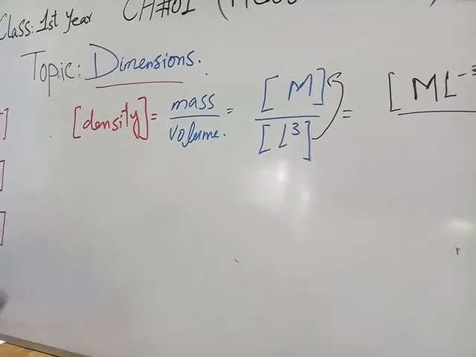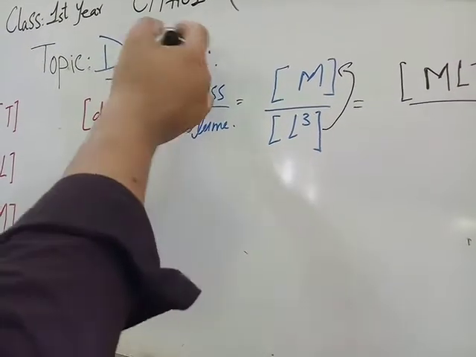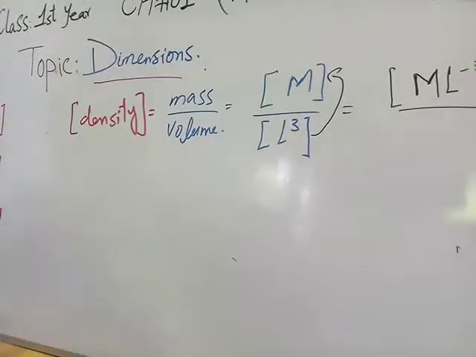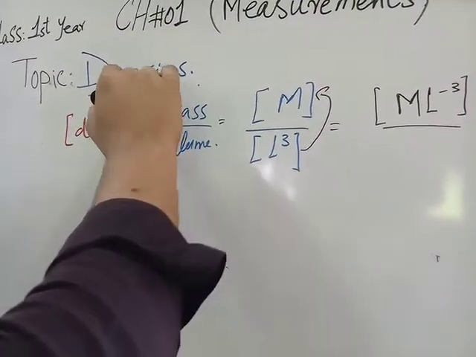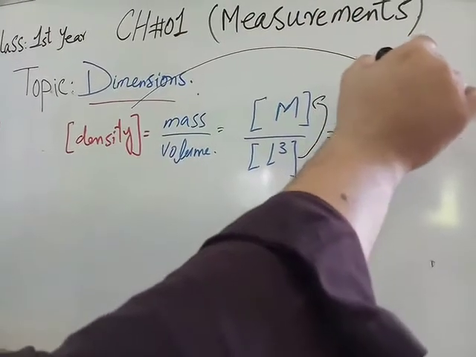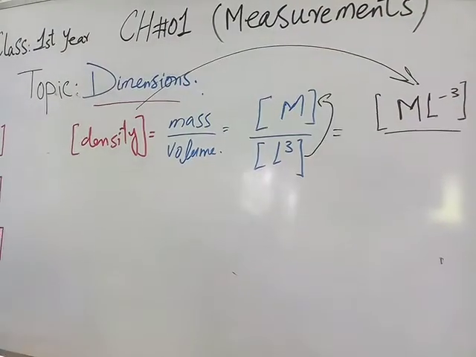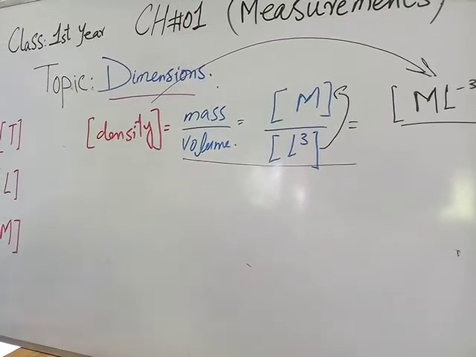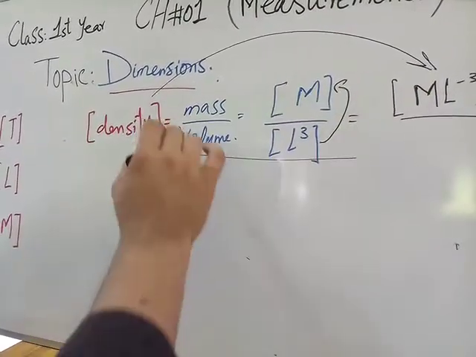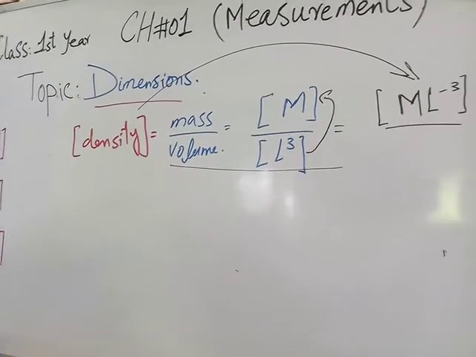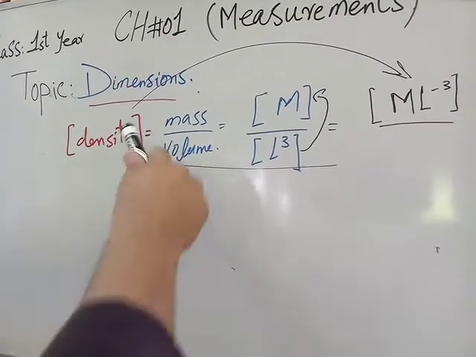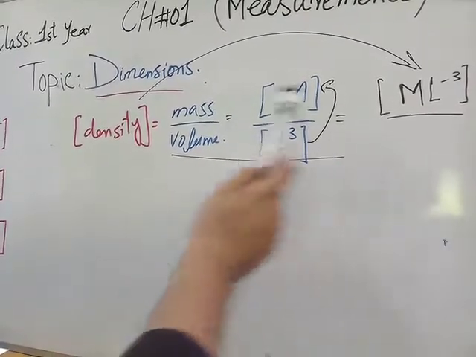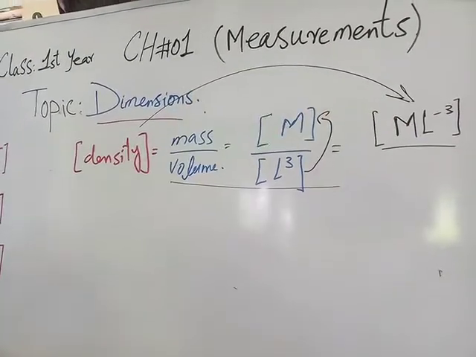So when in the paper the question is to find the dimension of density, you can write the direct value. This is for your remembrance. You should remember how we find the dimension from the formula or the base quantities. If you remember the dimension of density, you just write the dimension directly.